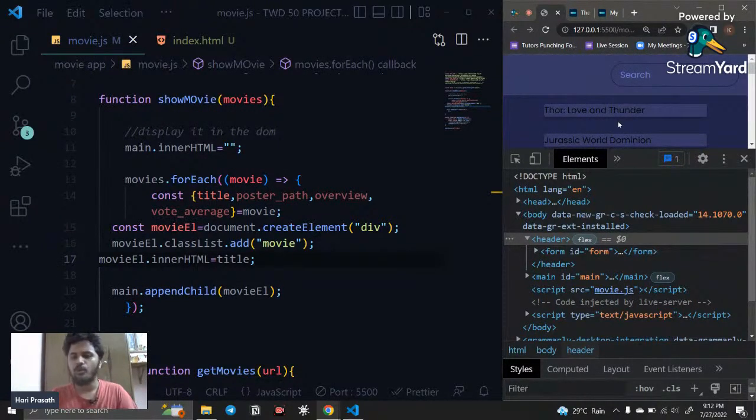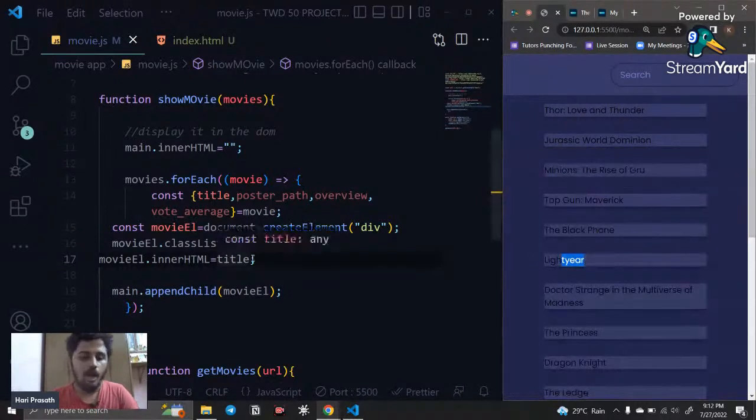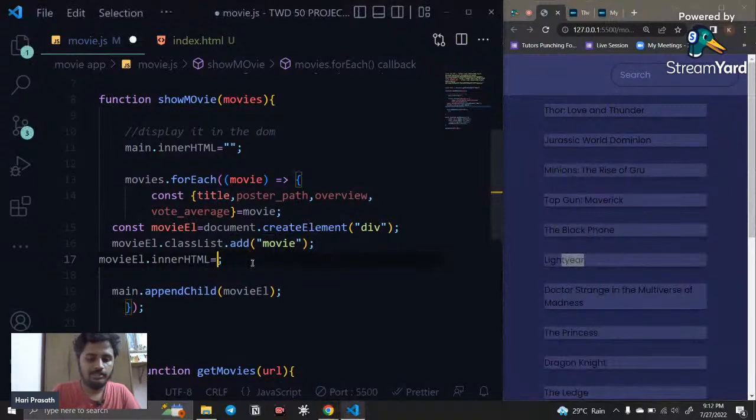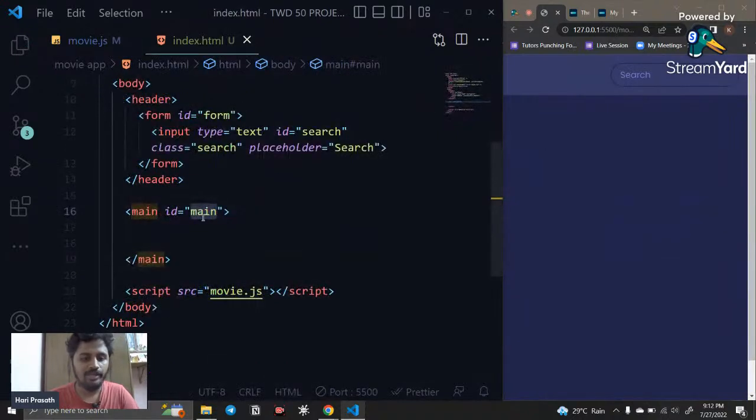So right now we don't want it like this, we want to create an entire beautiful thing. How can I do that? Instead of writing title like this, in the innerHTML I'm going to use the backticks. If I use the backticks, I am able to put the html code inside this. So what is the html code I'm going to create? First of all I'm going to create it here.